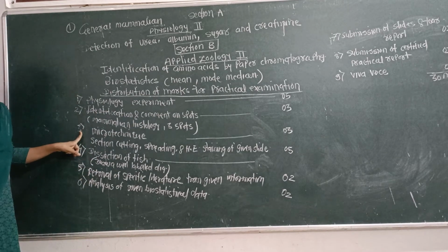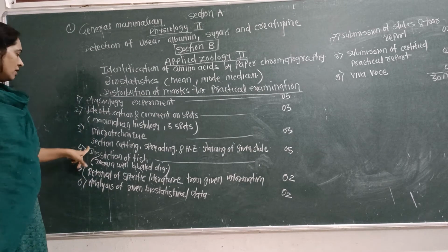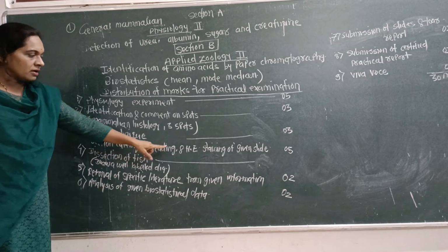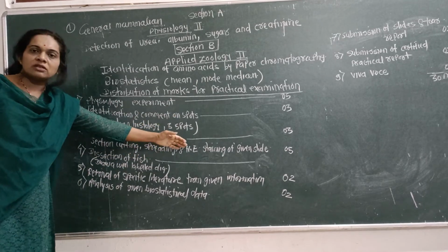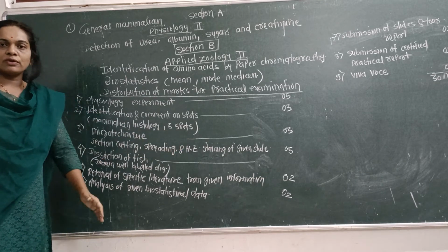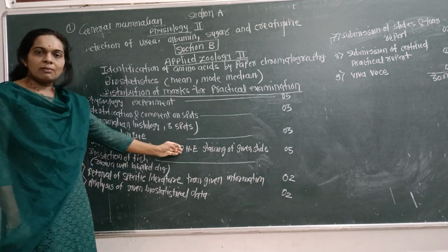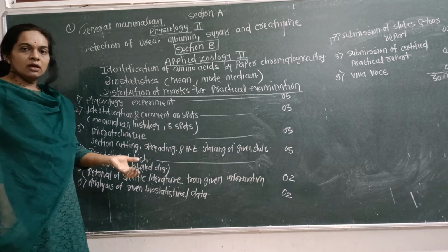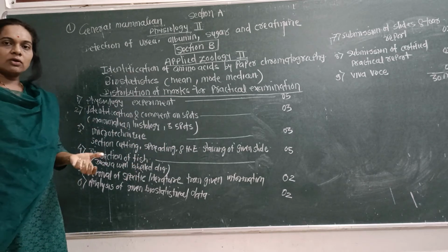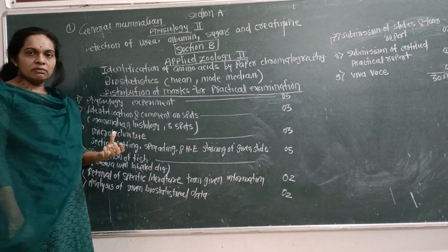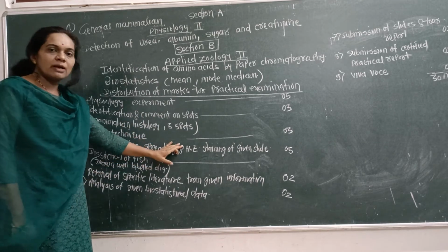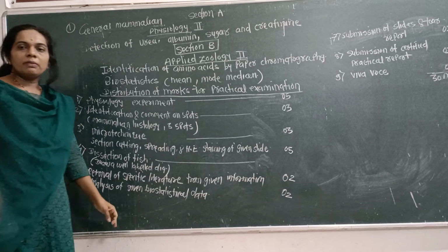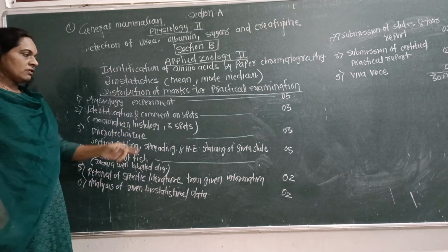Then microtechnique. Here it is section cutting, spreading, and hematoxylin-eosin staining of a given slide. These are the two stains, and all of you know them very well. In hematoxylin-eosin staining, biological material is deeply stained, but particular structures are very clearly visible in that stain. So the hematoxylin-eosin staining method will be asked for 5 marks.